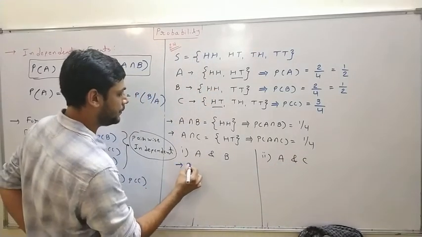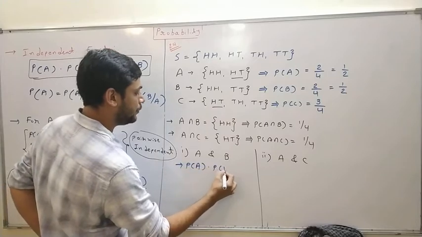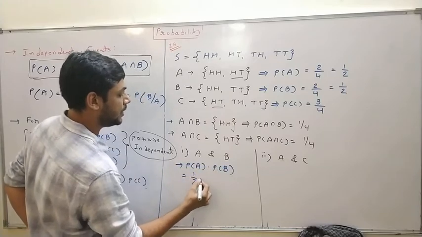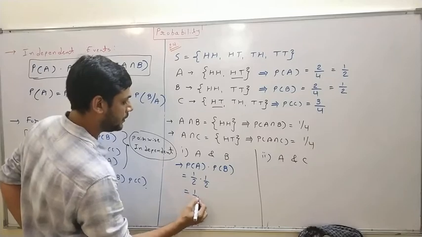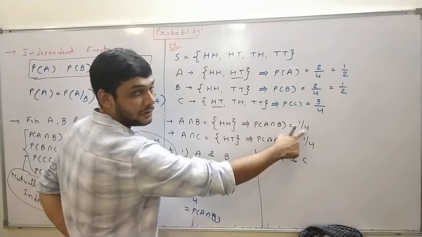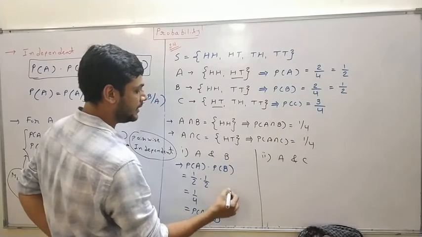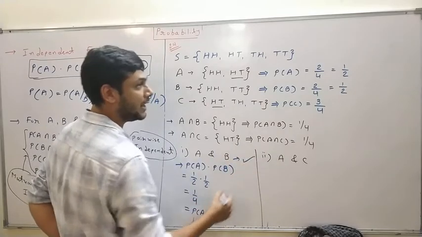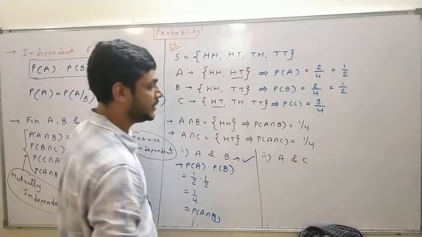So, P of A into P of B is equal to 1 by 2 into 1 by 2, which is 1 by 4. So it is equal to P of A intersection B, which is 1 by 4. Means A and B are independent events.